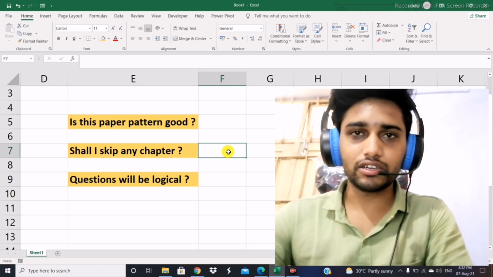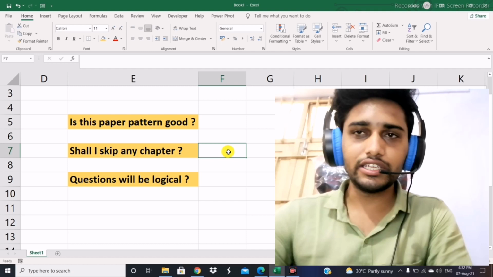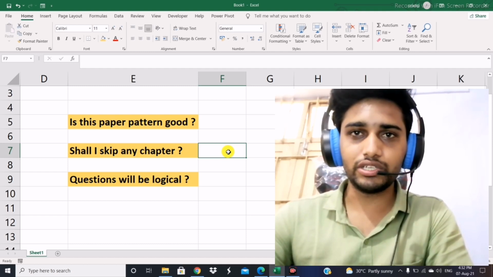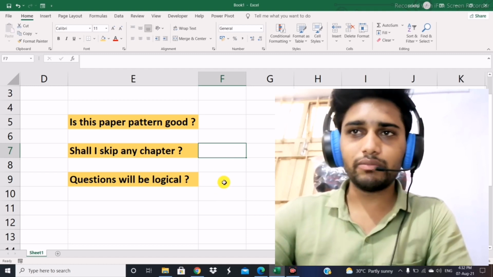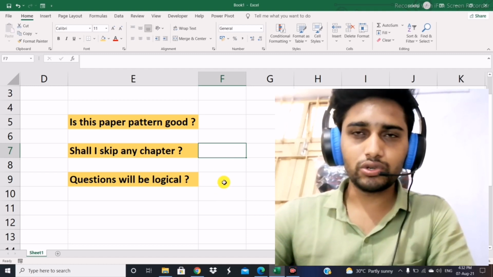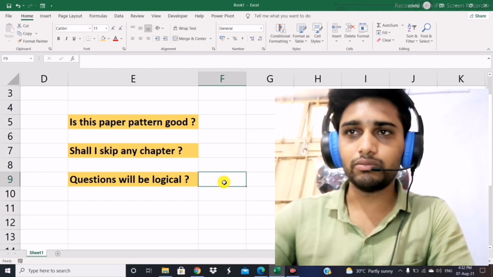in the 10 marker, 12 marker sums, which theory will be asked in the MCQ, whether it will be a short sum or a theoretical question. It can be a mixture of both. So we are not supposed to skip any chapters. So do everything, at least what is given in the module.